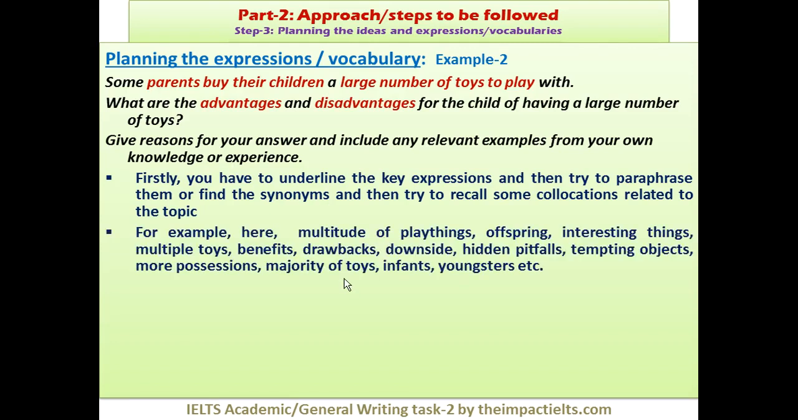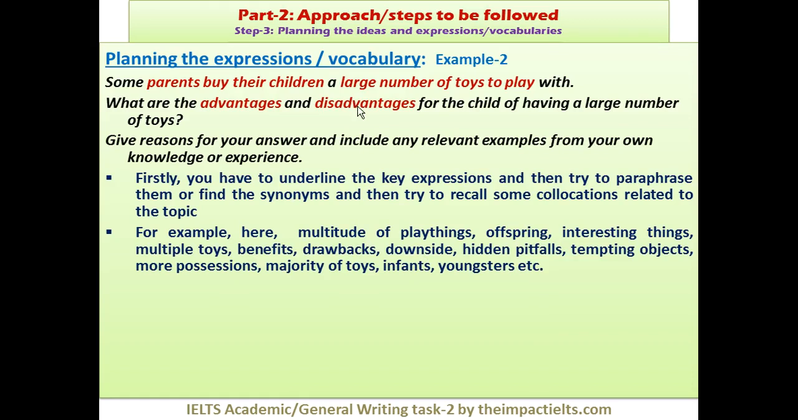At first, you can see instead of large number of toys, multitude of playthings. Offspring instead of children. Interesting thing, when you talk about a large number of toys, multiple toys, multitude, playthings, you have to write it many times. Instead of advantages, benefits, and instead of disadvantages, drawbacks. Also downside, when you talk about the negative.